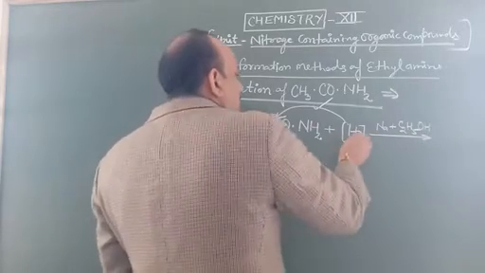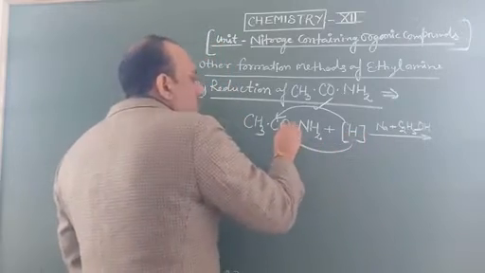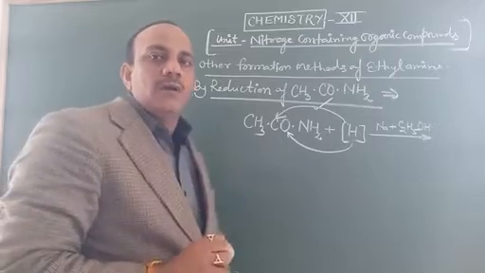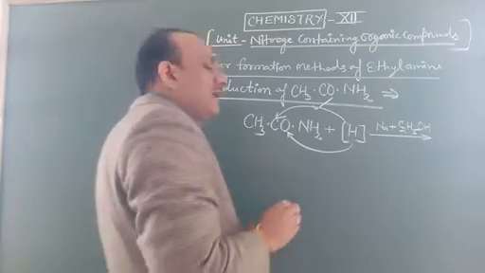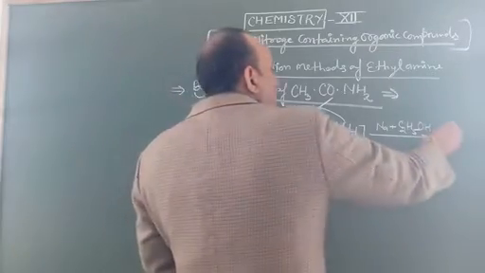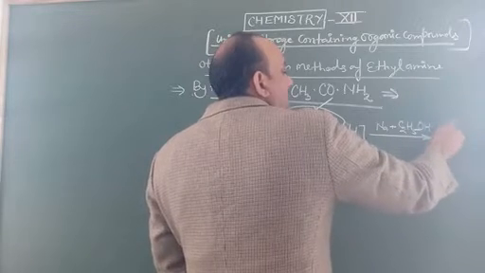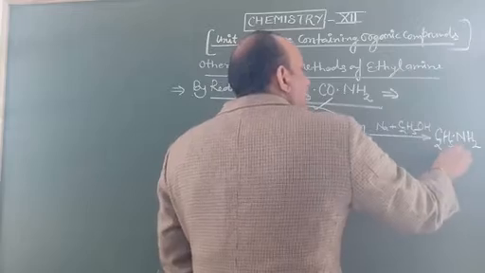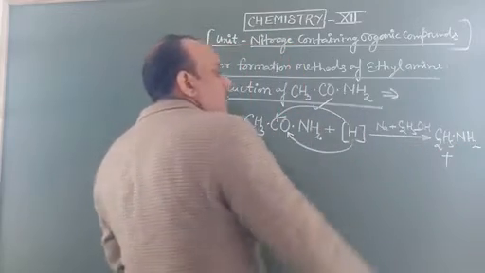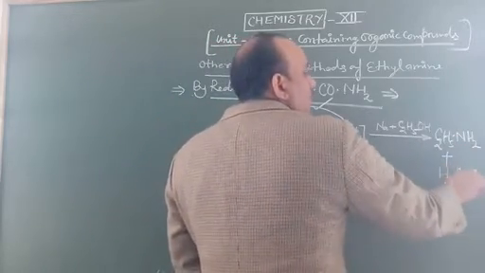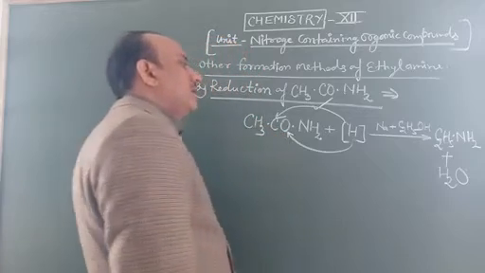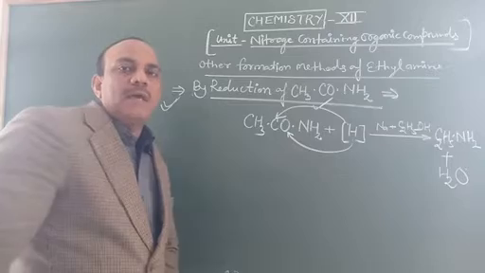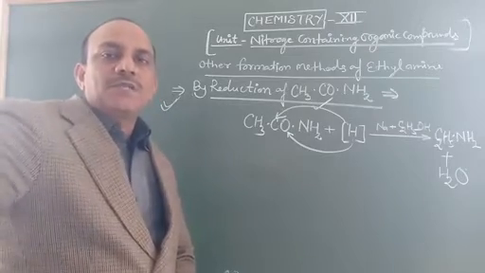And this oxygen also consumes hydrogens to form a water molecule. So it makes the main product ethylamine, C2H5NH2, and releases water, H2O. So it is also a reduction method for the preparation of ethylamine.